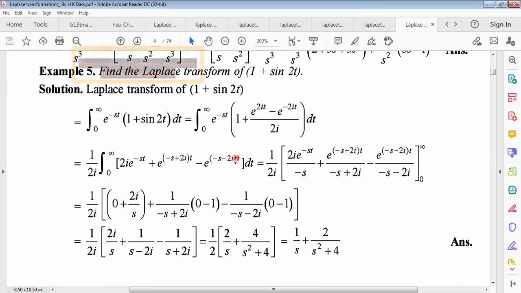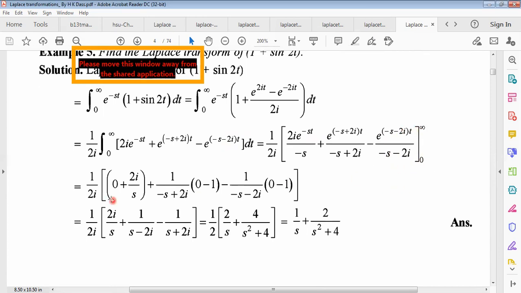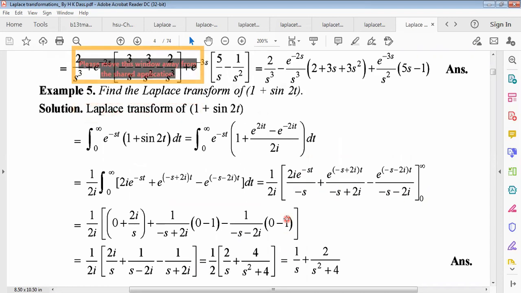Similarly, from the third one, e to the power minus s minus 2i t, the integration will be e to the power mx divided by the coefficient of t, minus s minus 2i. So putting upper limit and lower limit, we get this. Putting upper limit infinity, this becomes 0, this becomes 0, this becomes 0 also. So only after putting lower limit, we get 2i by s. E to the power minus 0 means 1. So 1 by this, 1 by this. Very easy example for you.